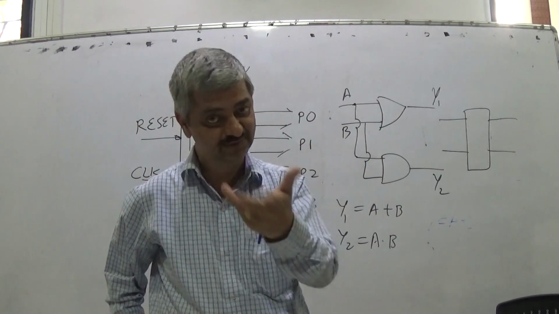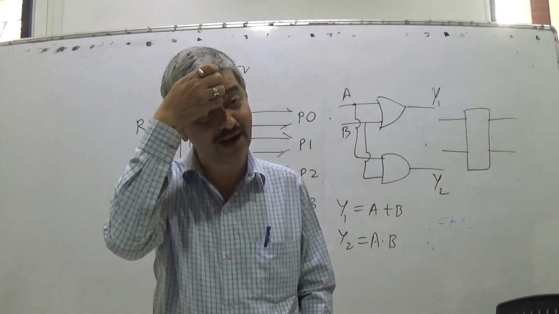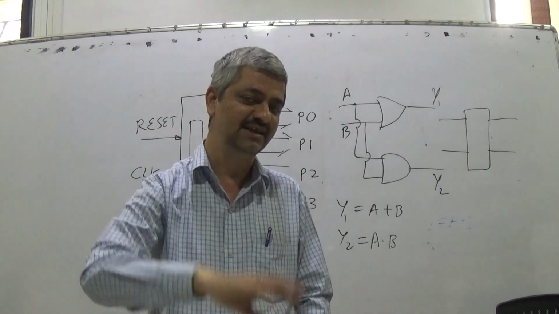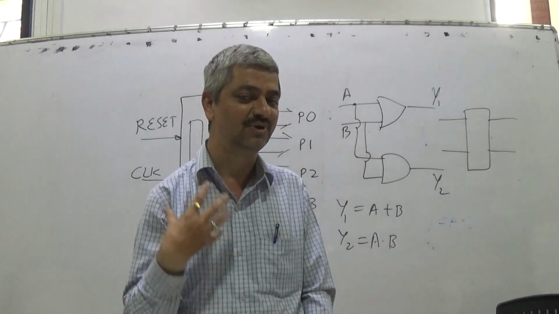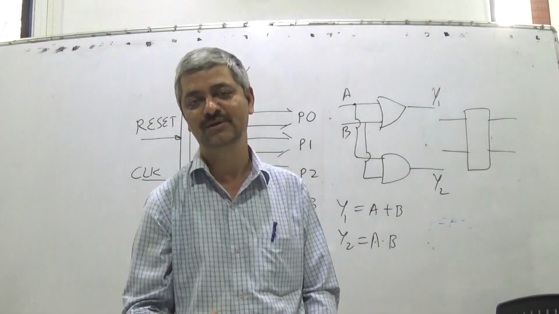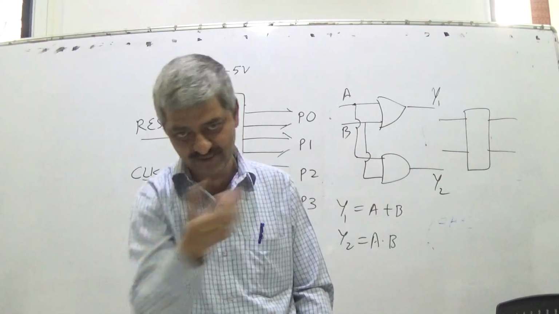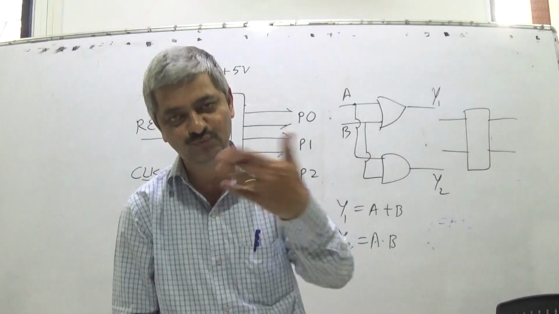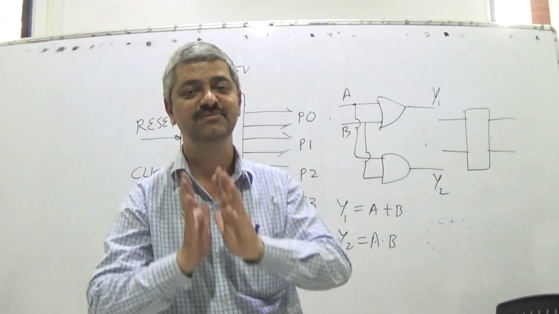Then there can be feedback, as we discussed in the sequential circuit. So in general, this circuit requires dedicated hardware, and once you want to have some change, you have to change the hardware. Now what you can do? All these things you can do with a computer-based system, a microcontroller. So microcontroller provides you a configurable hardware. For the same pins, if you want to change with a new equation, don't make any changes in the actual hardware, just change the program.